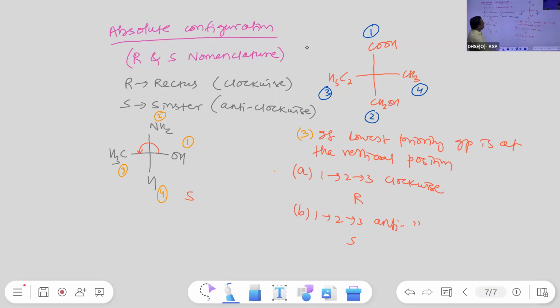Third, if a multiple bond is present, then that will be considered as that many single bonded atoms. Carbon double bond nitrogen means carbon with 2 single bonded nitrogen for deciding priority. Okay, so these are the rules. For isotopes, they have different atomic weights, and the one with the higher atomic weight has higher priority. Shivam, I hope you got it now.